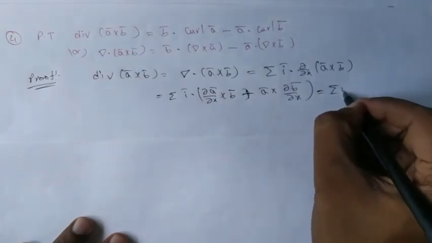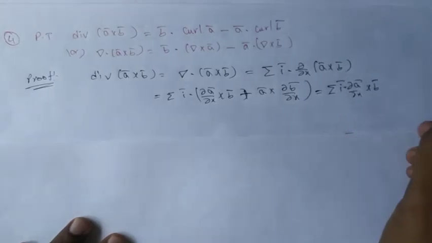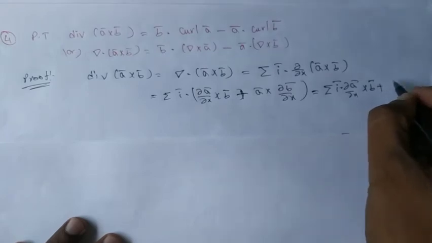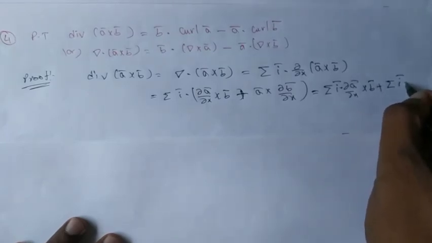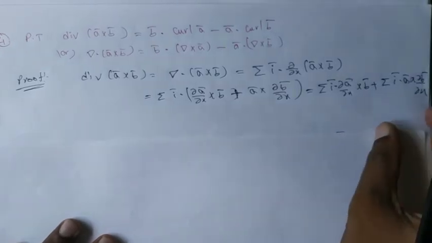Sigma I bar dot dou A bar by dou x cross B bar, one sum, plus sigma I bar dot A bar cross dou B bar by dou x.